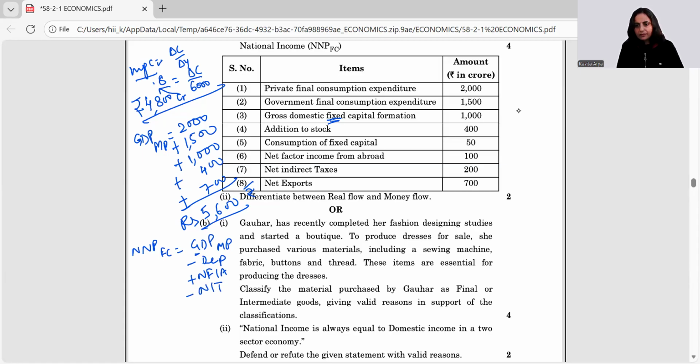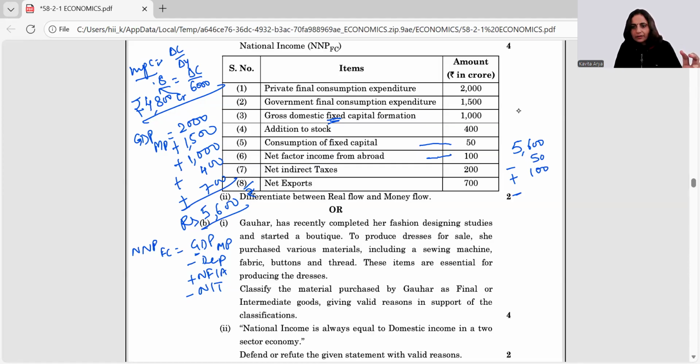So we have many, big calculation here. So GDP-MP is 5,600. What are we required to do? Minus depreciation. Depreciation is consumption of fixed capital, that is 50. Then we have add NFIA. NFIA is net factor income from abroad, clearly given. Had it been to abroad, we would have used the other symbol. So it's not to be used otherwise. It's clearly given. And then minus NIT.